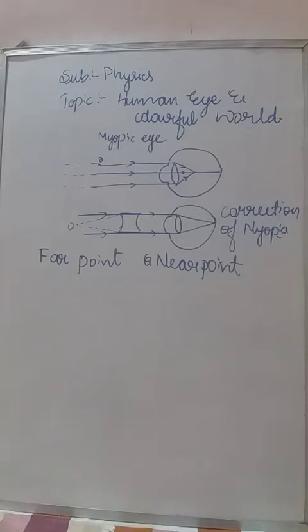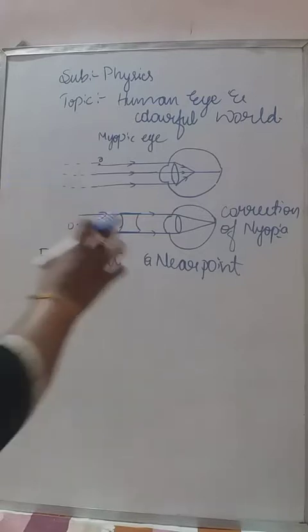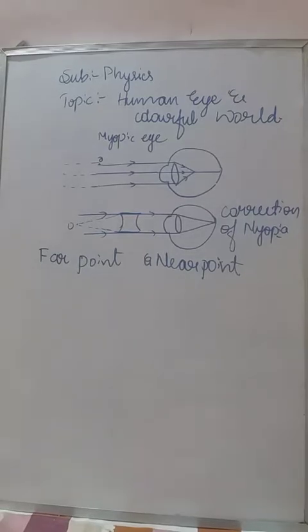It is the minimum distance at which the object can be seen clearly without any strain. If you take things very close to the eye, the eyes get strained, you can see that. So the nearest point is the point up to which the eye can see the object clearly without any strain.